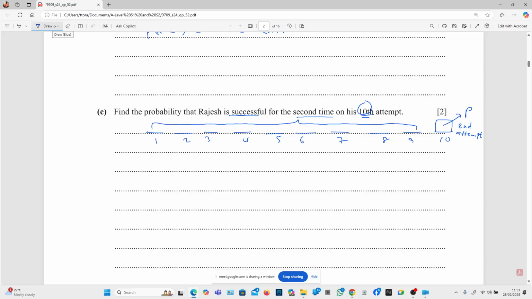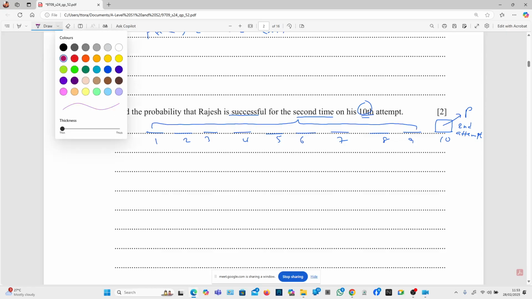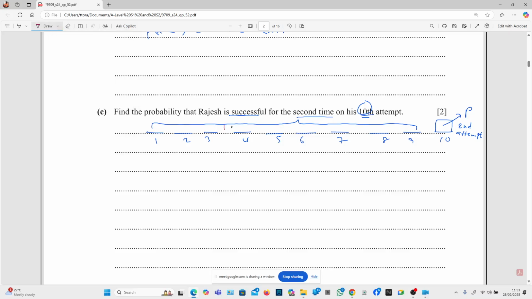Let me write this down in a different color for you. Here I've got 1 success and then 8 failures. So we have one success and 8 failures, but he has 2 successes, which means the second success was on the 10th attempt.